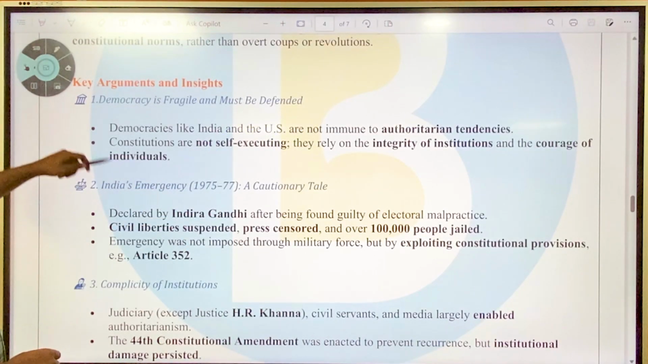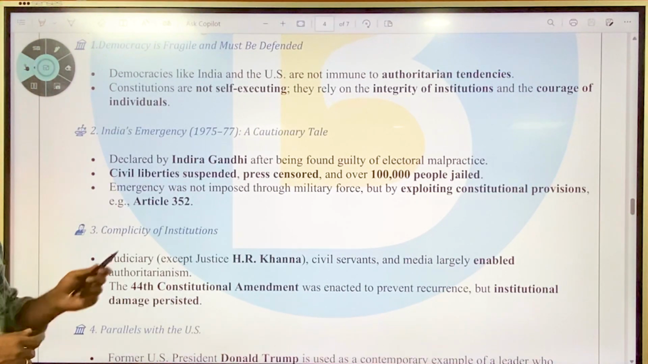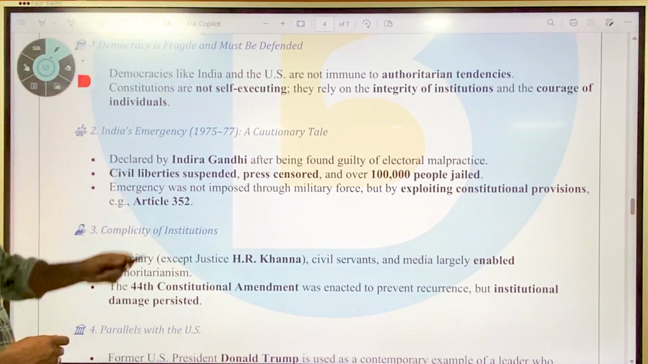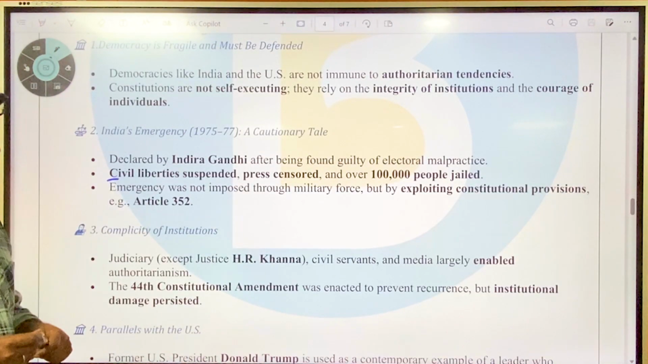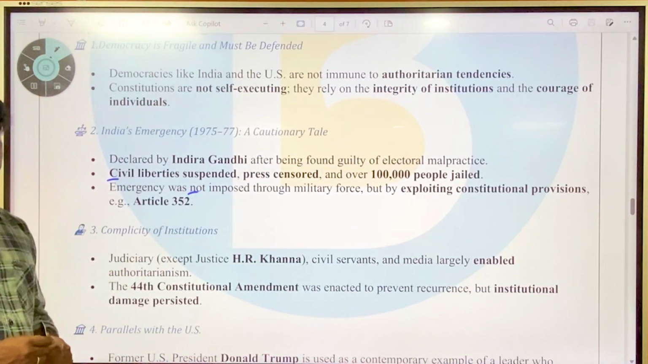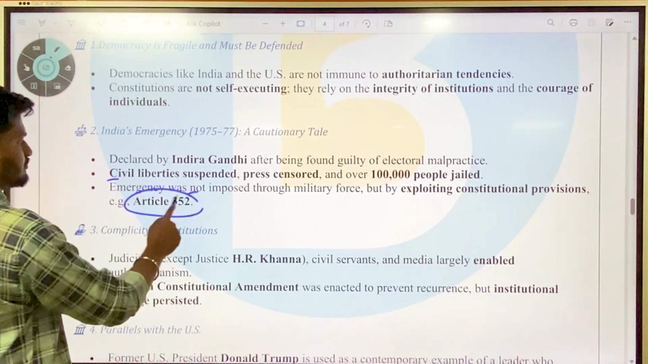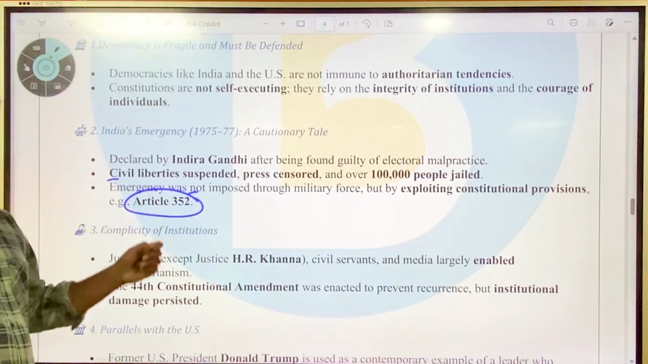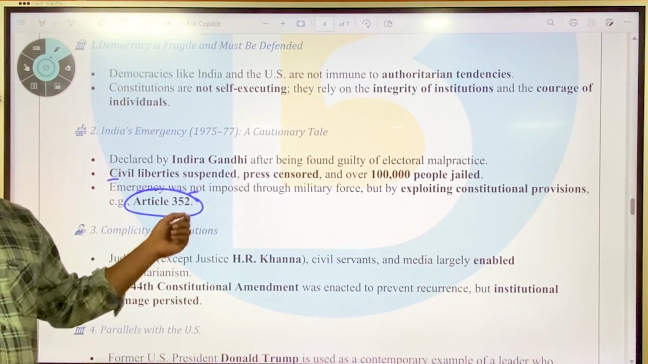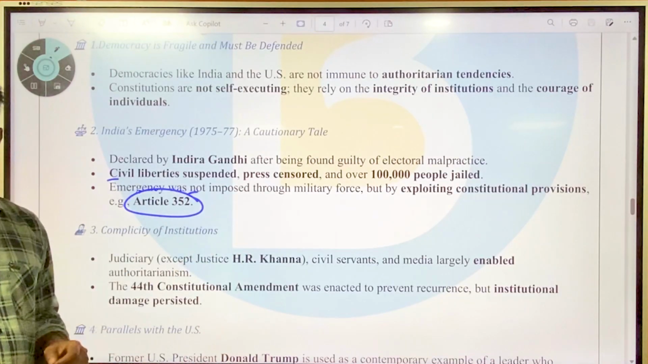Then, India's Emergency in 1975-77, a cautionary tale. The author says that it was declared by Indira Gandhi after being found guilty of electoral malpractice. Civil liberties were suspended, the press was censored, and more than 1 lakh people were jailed. Emergency was not imposed through military force, but by exploiting constitutional provisions, that is, under Article 352. So he says that there was authoritarianism in democracy without any revolutions or armed rebellion, but it was done by the use of legally or constitutionally available provisions.